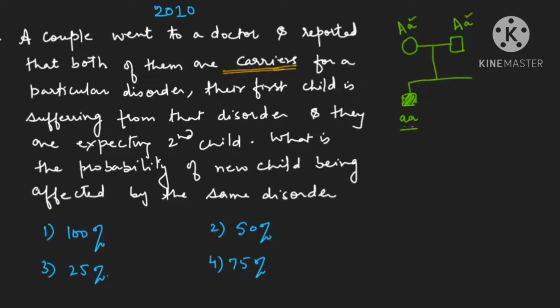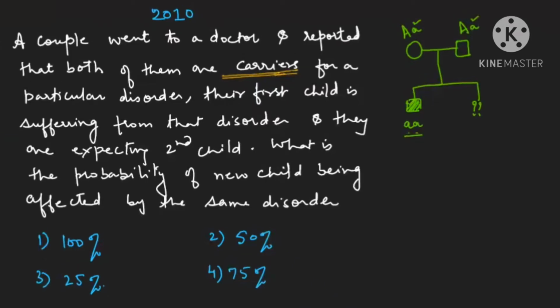Now, what is the chance of the second child? This is the doubt they are asking. If you check carefully, if you remember, it is like a Mendel monohybrid F1 generation. Remember, beta? Mendel monohybrid F1 generation. Let me do the work of the F1 generation here. See, if you remember, Mendel's tall plant was crossed with dwarf plant.